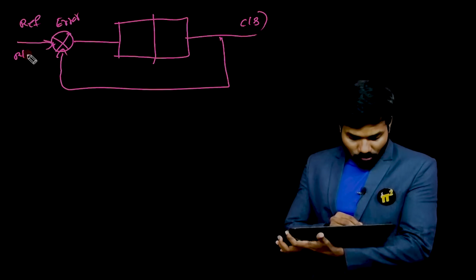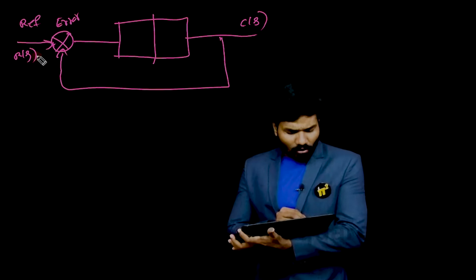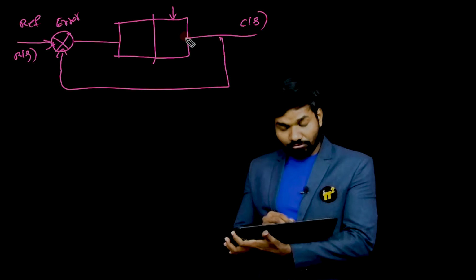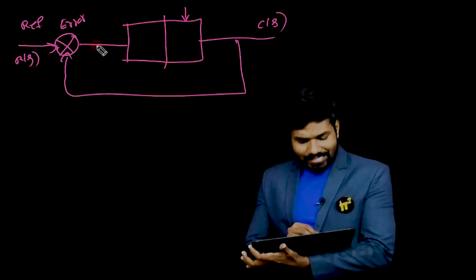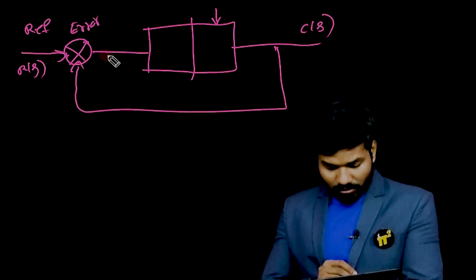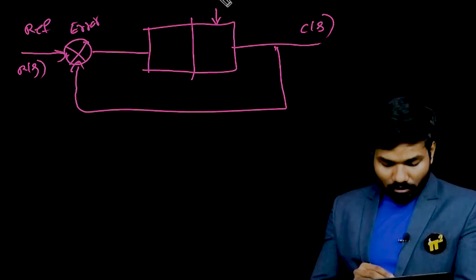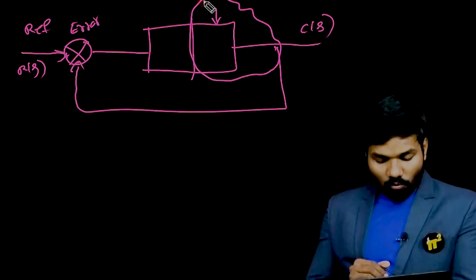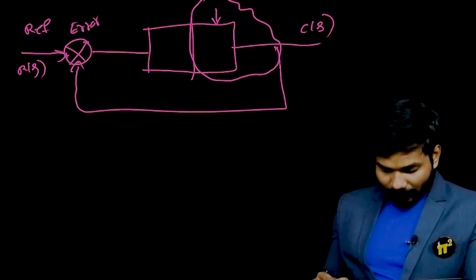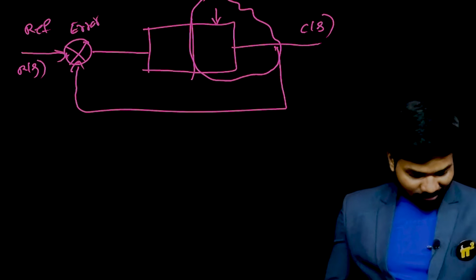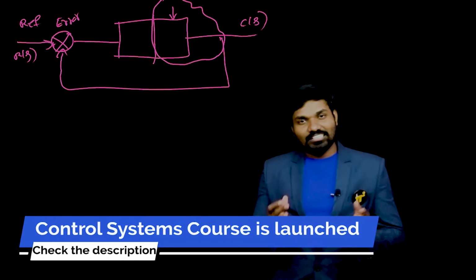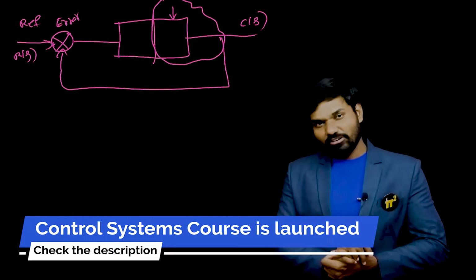A reference, we normally call it input signal, but not input power supply. Input may be somewhere over here, which is feeding to the plant. These are signal level things, very small amounts of signal levels, control signals, that will be sent from these. The main power supply is over here. Are you getting what I'm saying? If you're not getting it, then there is some problem. You need to be clear with the fundamental concepts of feedback control systems.